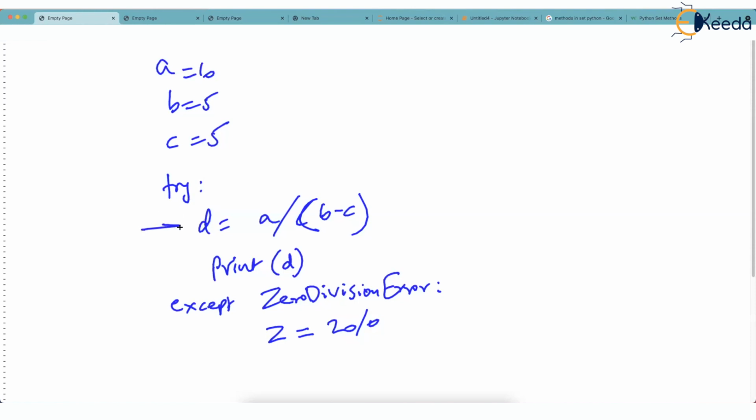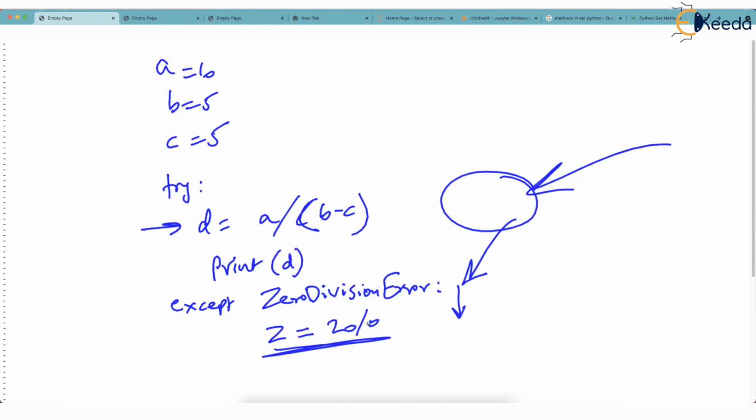Just check this line in the except block. So you know this line is wrong. This is going to throw an exception. That object will come running down here, and that's the zero division error object. So as this is a zero division error object, this code will run, but this code itself is division by 0. So again, Python will raise an object. That means while handling an exception, there is an exception. That is the question most of the times asked by the students. I mean, this try is already risky, and what if you have written some risky code in except? Who will handle it?